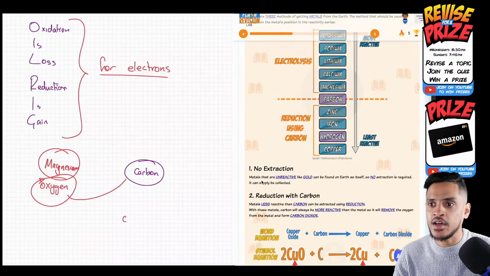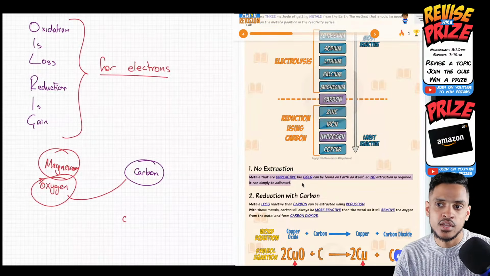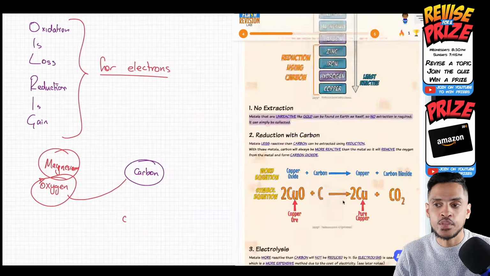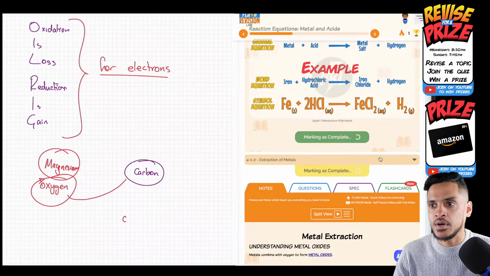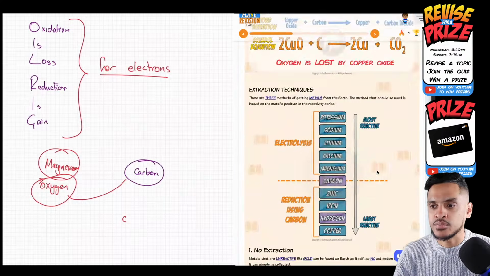You have some elements which are so unreactive that you don't even need extraction. So gold and silver. Remember I talked about gold and silver? They're below copper in the reactivity series. Those are so unreactive that they're found as they are. You don't get gold oxide because gold is not reactive at all. You can just mine gold as it is. So let's mark that as complete as well.